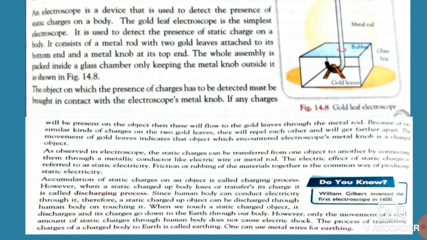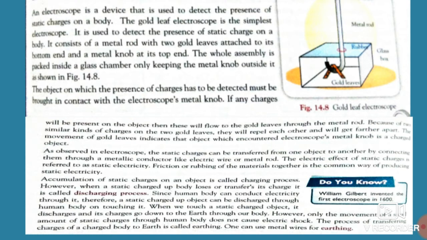And whenever a body loses or transfers its static charge to another, that process is known as the discharging process, meaning the loss or transfer of electrons or charge.